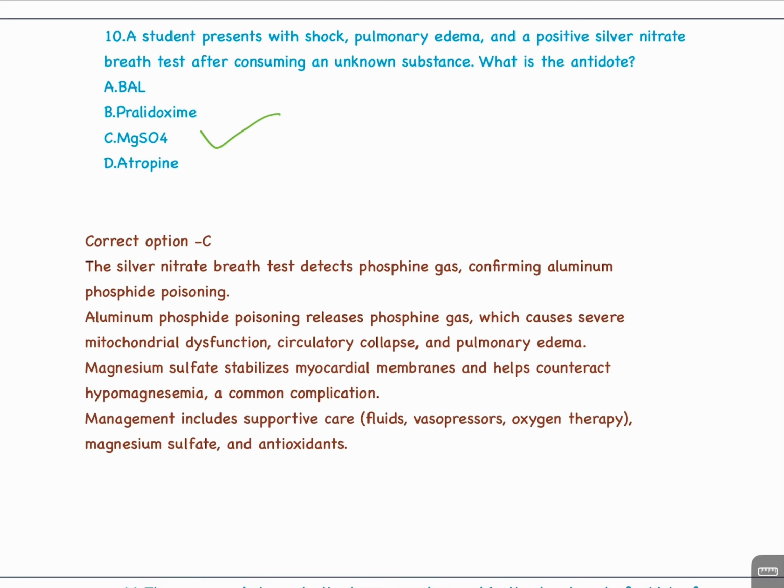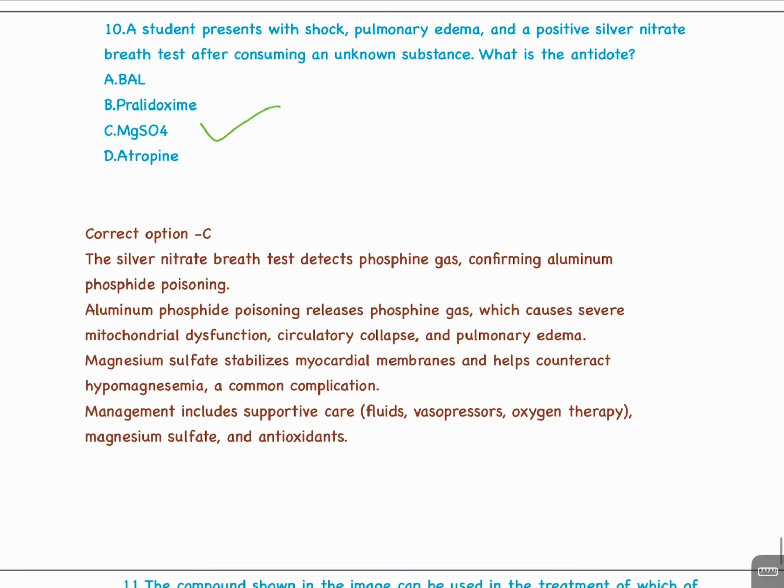The silver nitrate breath test detects phosphine gas, confirming aluminum phosphide poisoning. Aluminum phosphide poisoning releases phosphine gas, which causes severe mitochondrial dysfunction, circulatory collapse, and pulmonary edema. Magnesium sulfate stabilizes myocardial membranes and helps counteract hypomagnesemia, a common complication. Management includes supportive care, fluids, vasopressors, oxygen therapy, magnesium sulfate, and antioxidants.